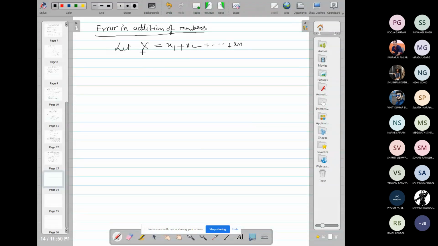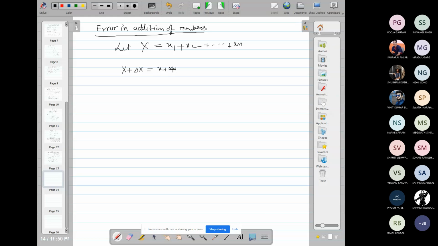Then to calculate the error in the addition of these numbers, here we have x plus delta x. Delta x, we may write del x or capital del x, depending upon our choice. You can also write the small del x. So this is an increment in x, a small value. So then it will be x1 plus del x1.